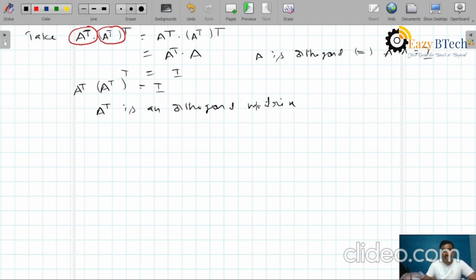Yes, here we proved that A is orthogonal, so its transpose, A transpose, is also an orthogonal matrix. This is one of the important proofs. Now come to the next theorem.